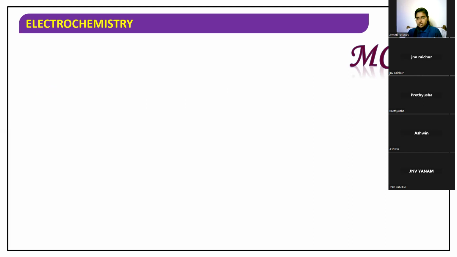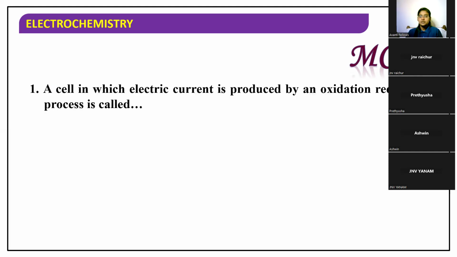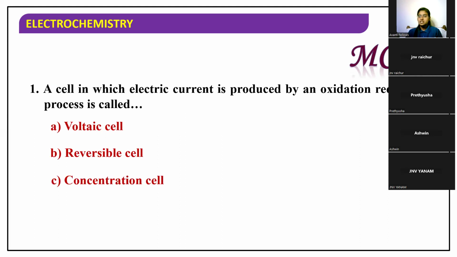So moving on to the first question. A cell in which electric current is produced by an oxidation reduction process is called: option A, voltaic cell, option B, reversible cell, option C, concentration cell, and option D, standard cell. Find out the cell in which electric current is produced, means electricity is produced by oxidation reduction. Oxidation reduction is a chemical process. Electrical energy is produced by the chemical energy.